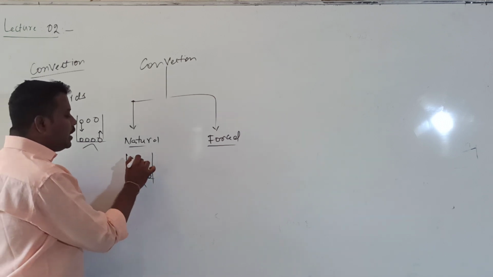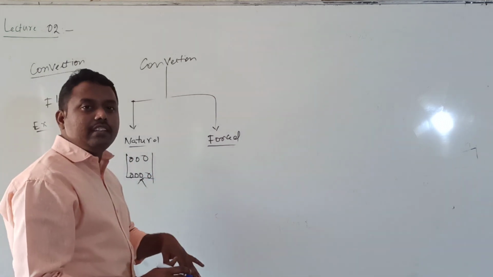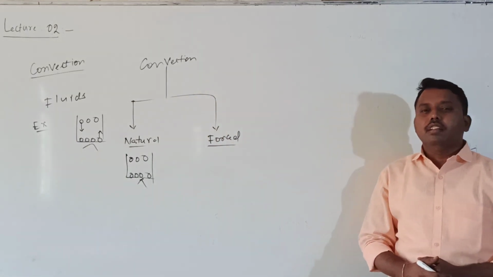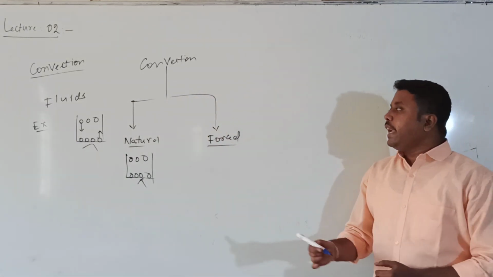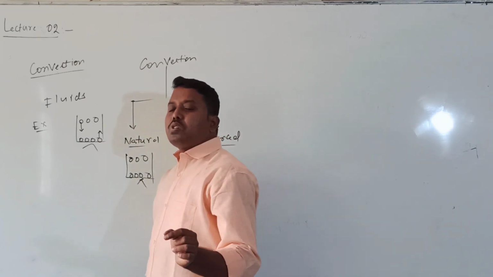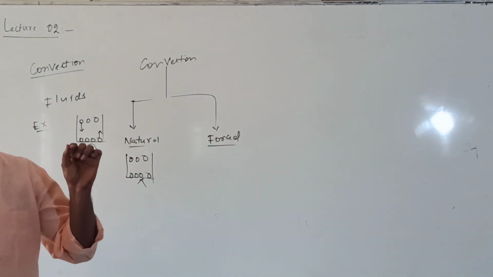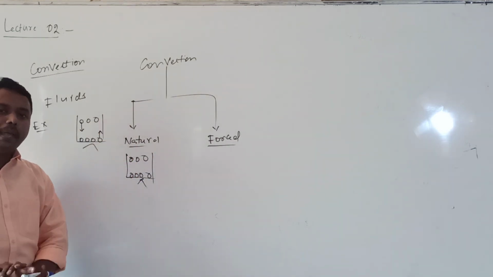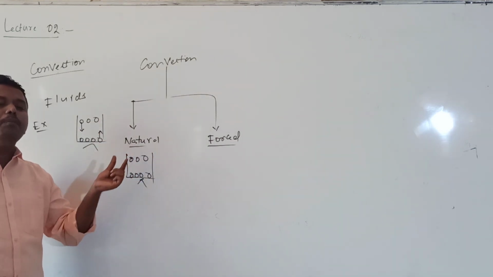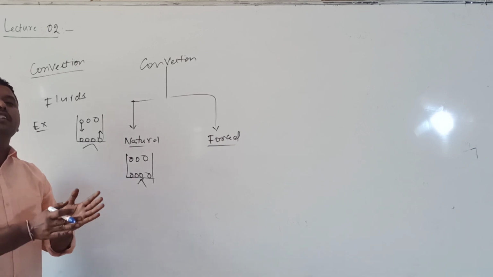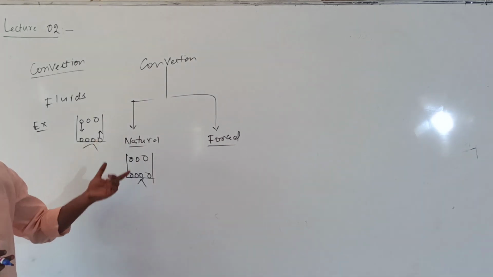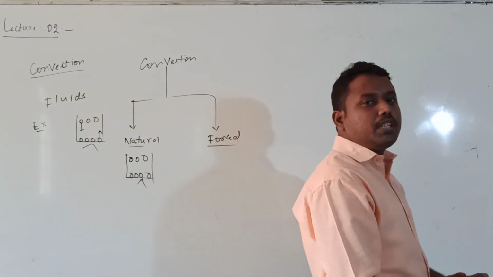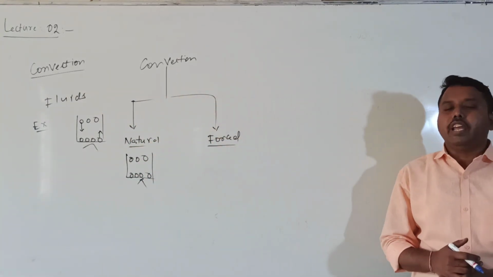The molecules at the top, which are of higher density, will come down due to earth's gravity. So in natural convection, heat transfer takes place by the actual movement of particles of the medium under the effect of gravity. Gravity plays a very important role in natural convection. An example of natural convection is ventilators. Ventilators work on the principle of natural convection only.